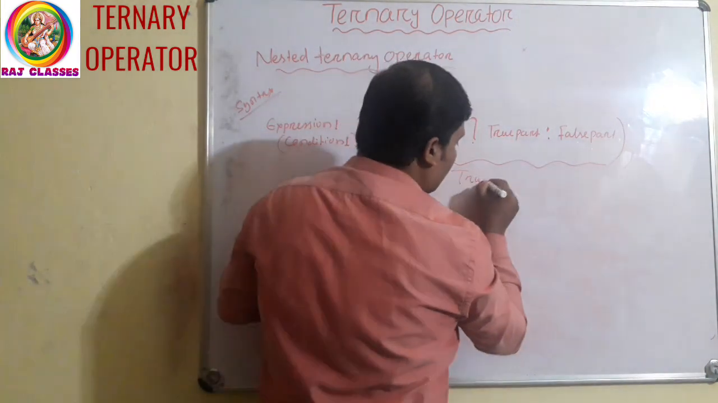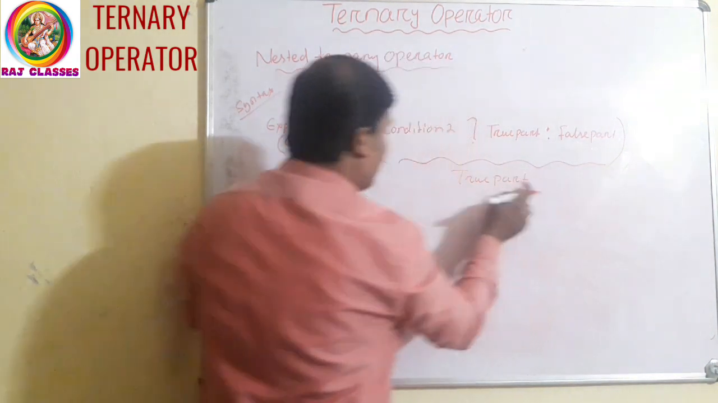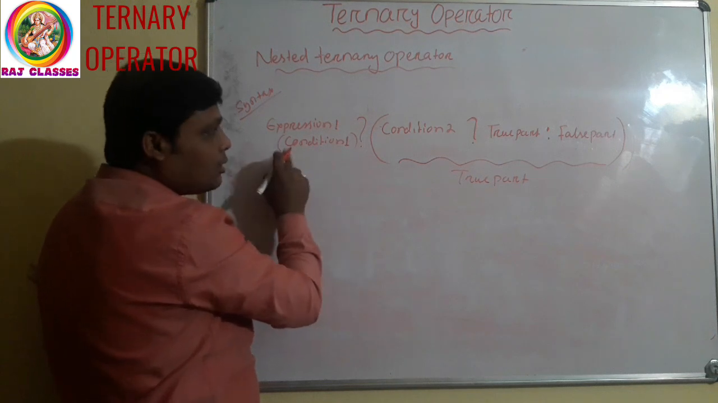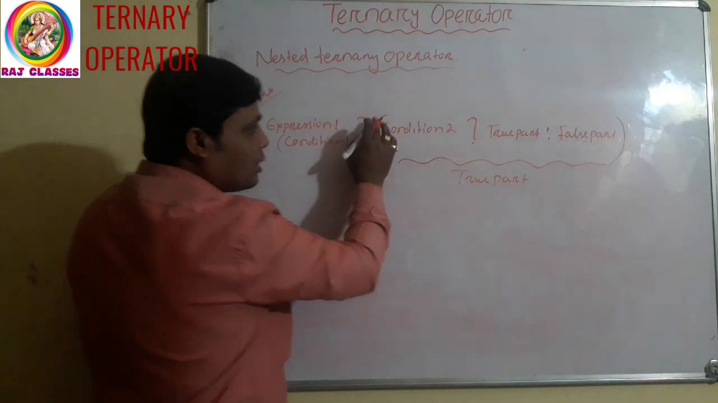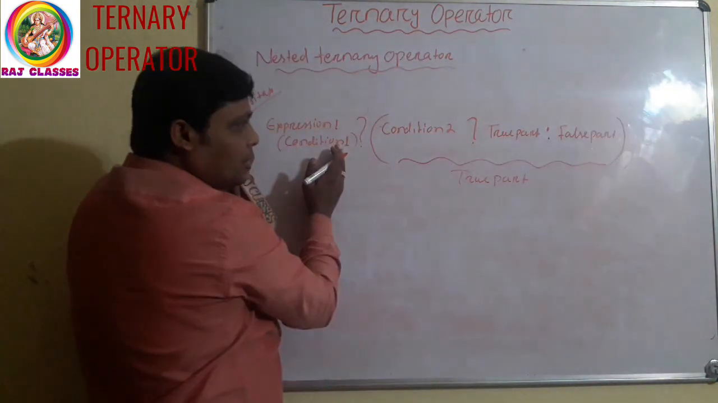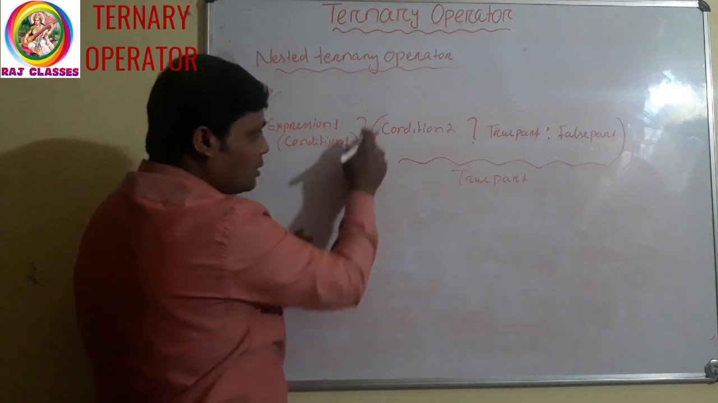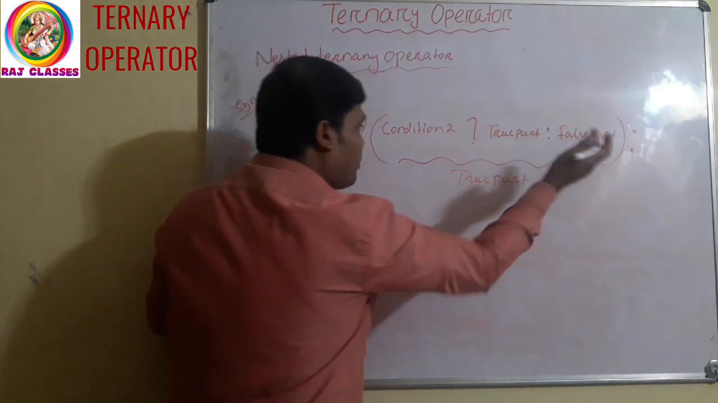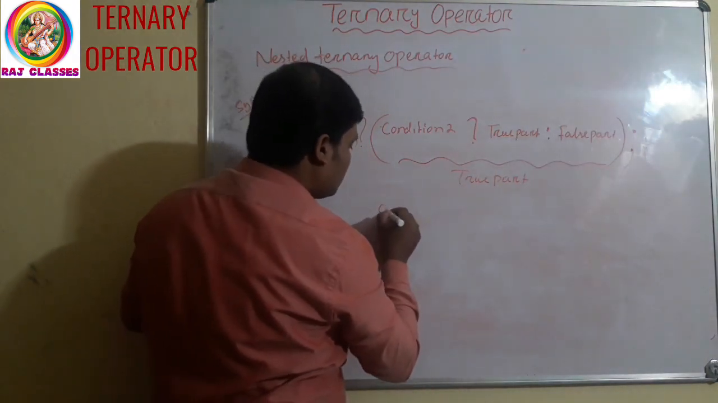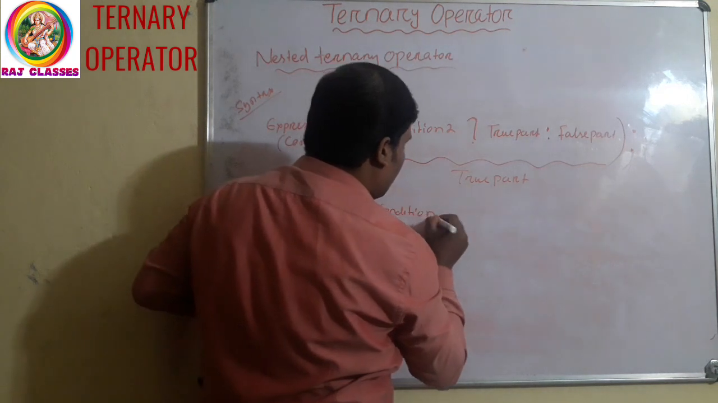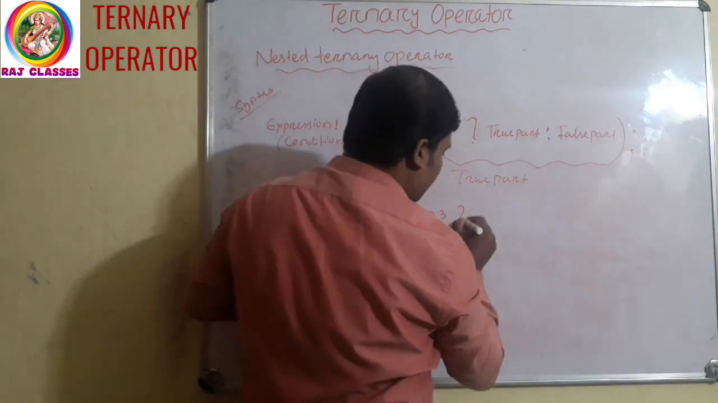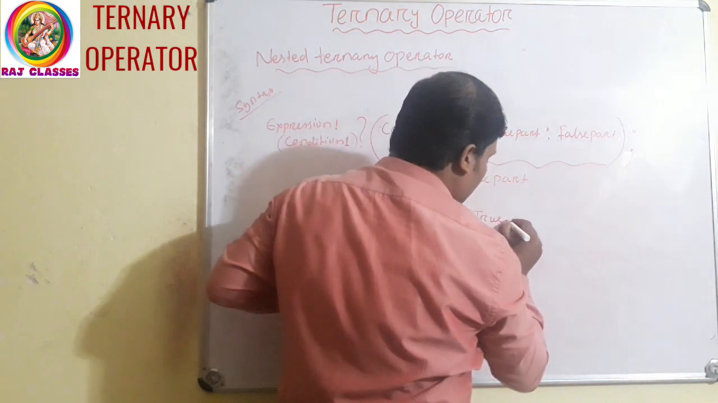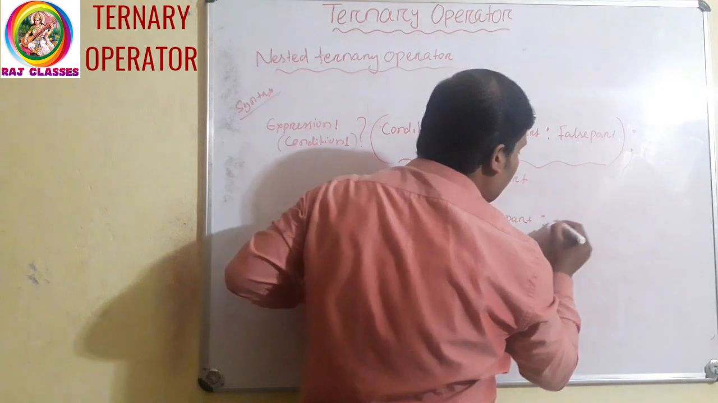And the total is what? True part for what? This is condition 1, the first expression or condition. Then this is the question mark, and this is the true part for this condition. And there will be one false part. Since there is a question mark, a colon will be there. So in the false part also you can write condition 3. Then if the condition is there, there will be true part, colon, false part.